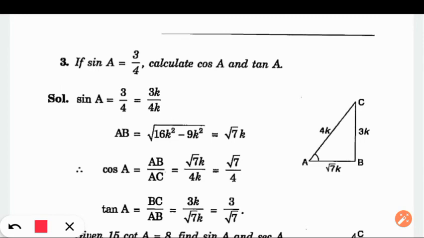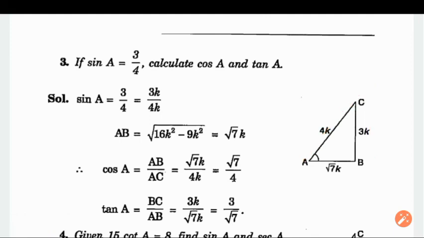Since it is a ratio, it can be divided by a common factor, let it be k. Sine is the ratio of perpendicular by hypotenuse. So here the value of perpendicular is 3 and hypotenuse is 4.